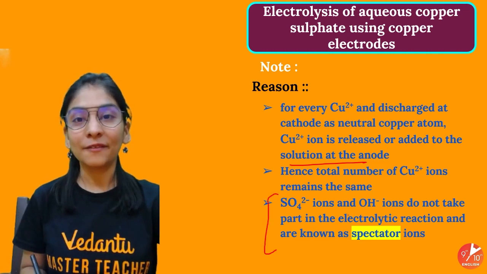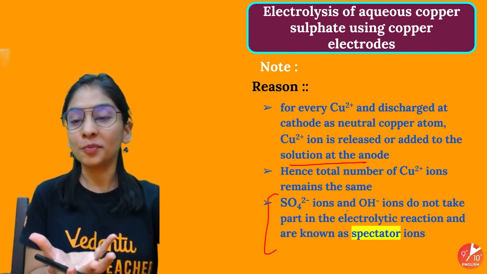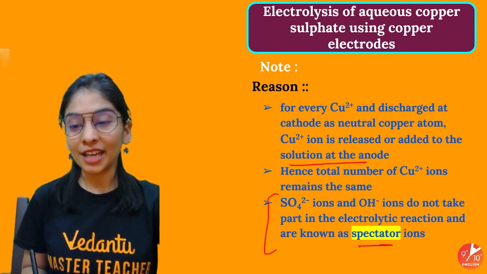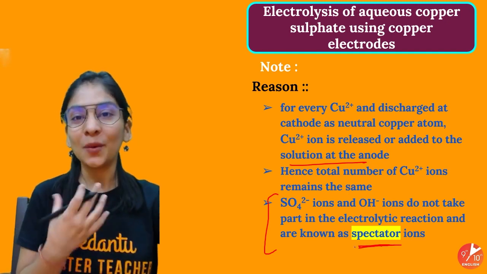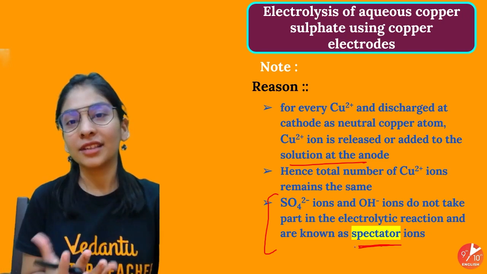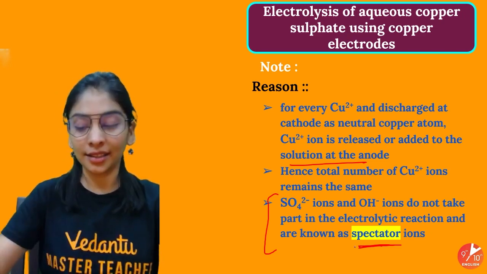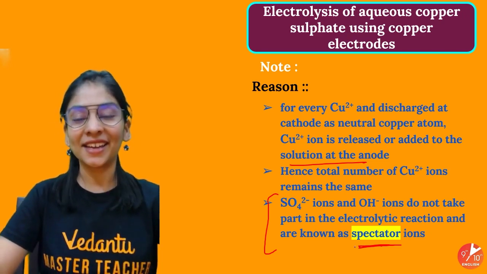Now you know that sulfate and OH ions are still in the solution and not participating. Such kind of ions are called spectator ions. Okay, we'll call them spectator ions. They are just spectating, they are doing nothing, they can't do anything. Okay, spectator ions, please do remember that.